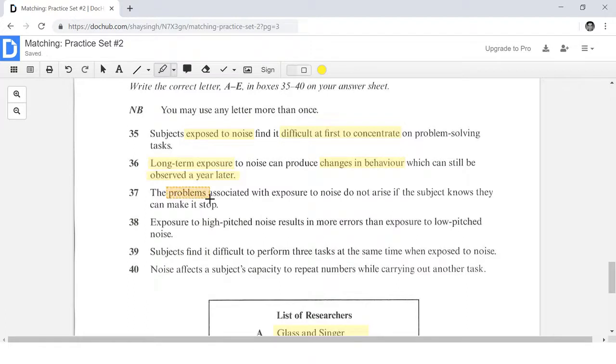Okay, number 37 talks about problems associated with exposure to noise. These do not arise if the subject knows that they can make it stop. Okay, so if the subject knows they can make it stop.